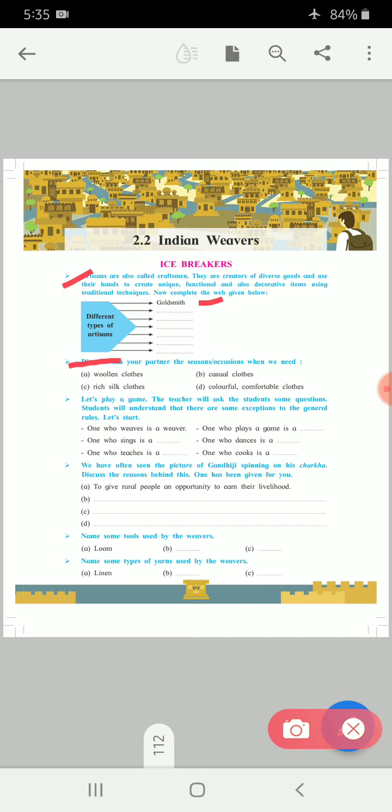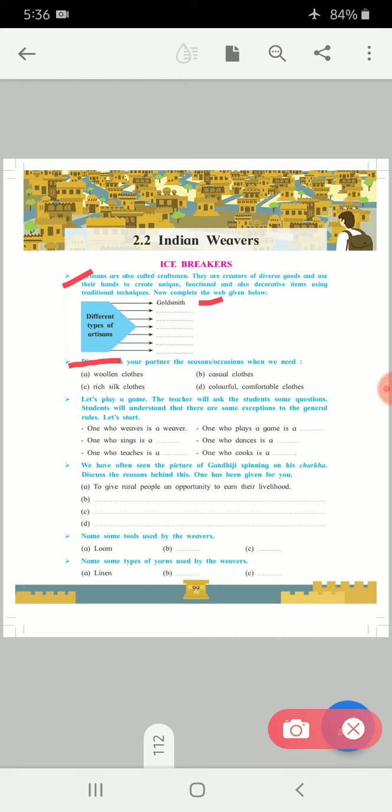W-E-A-V-E-R. Weaver. Here our heading of our poem is weaver. Then third write potter. P-O-T-T-E-R. Potter. The next is blacksmith. B-L-A-C-K-S-M-I-T-H. Blacksmith. Then sculptor.